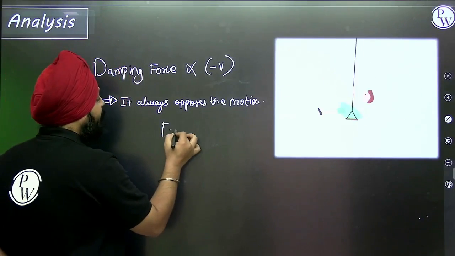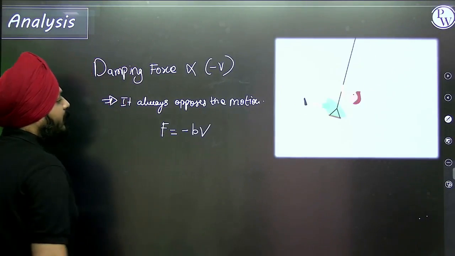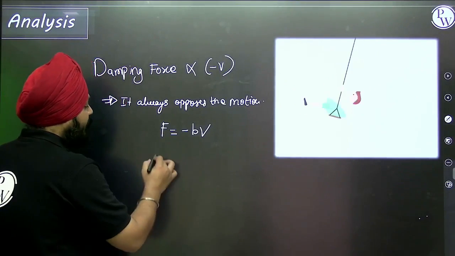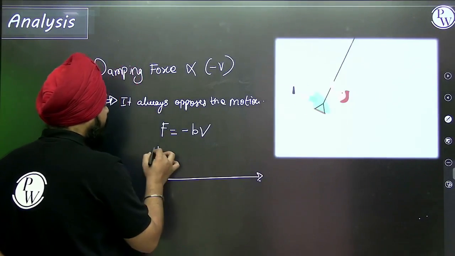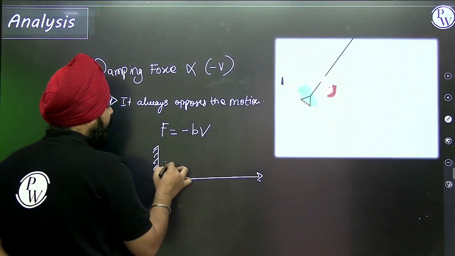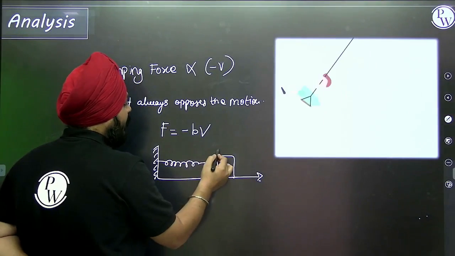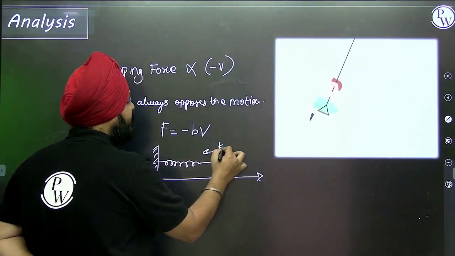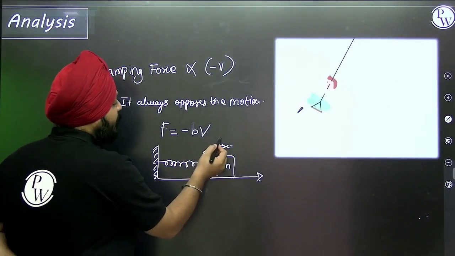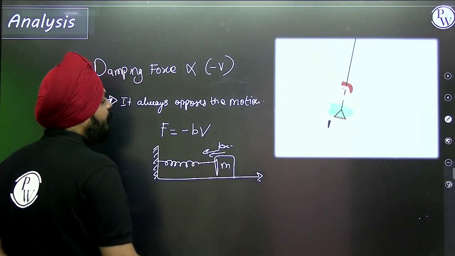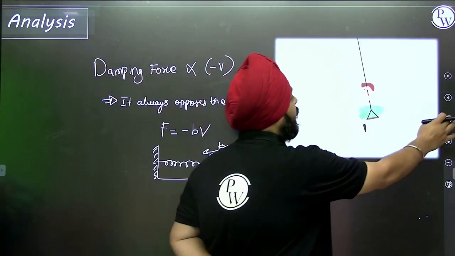Now suppose we take the same example: a spring is attached and this is a mass m. kx is acting in this direction, and obviously in the opposite direction there is a damping force that always opposes the motion of the particle.